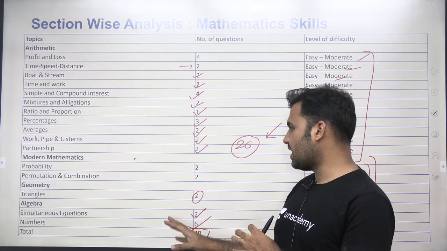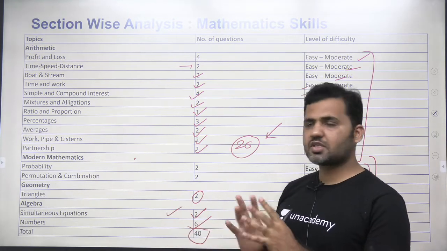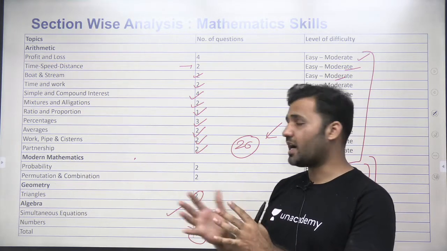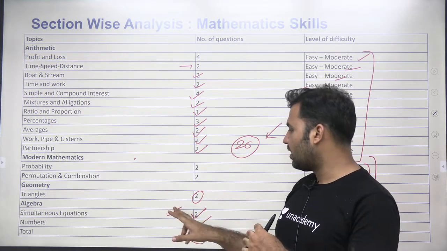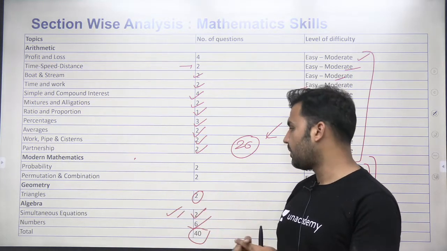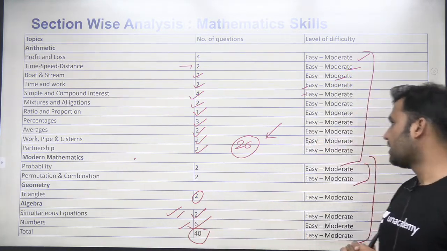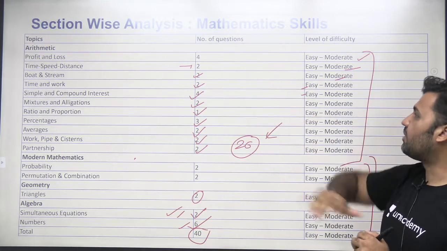On algebra, again, you need to solve only linear equations and quadratic equations. No need to do the advanced questions like modulus and higher order equations or functions. Only simple equations will do the job. Numbers, you can study the basic number theory to handle these questions, right? So concentrate on the arithmetic part, right?